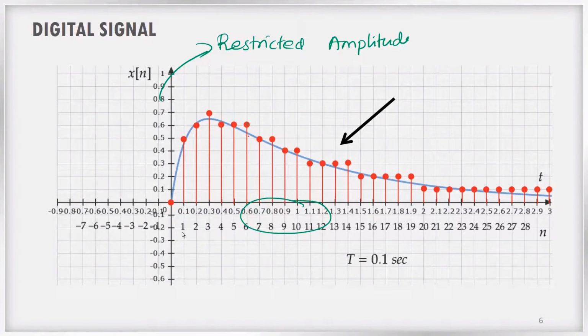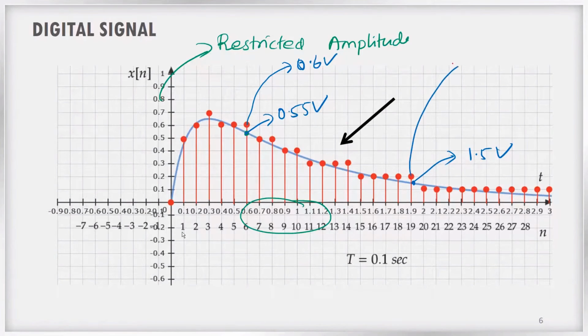For example, see this point on this signal: it is actually somewhere around 0.55, right? But we cannot allow that because that is restricted. So it will be considered as 0.6. If you look at this point, actually it is 1.5 volt. But unfortunately we cannot allow that because we have restricted it. So we will consider it as 2 volt. This kind of restriction in the y-axis, in the amplitude axis, is technically known as quantization.